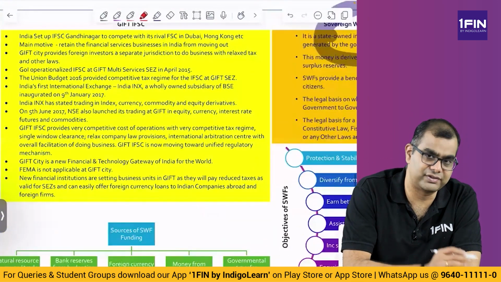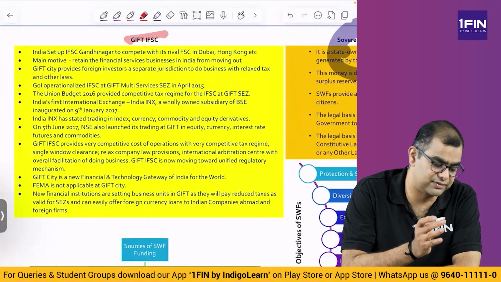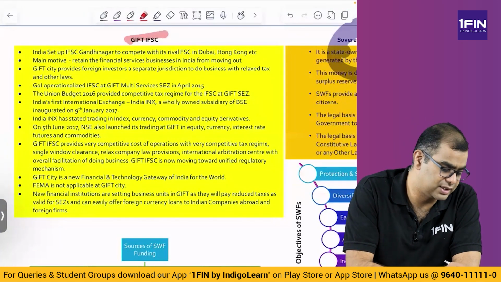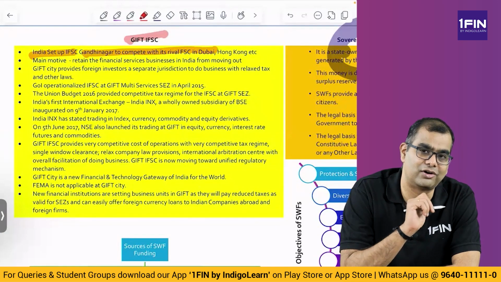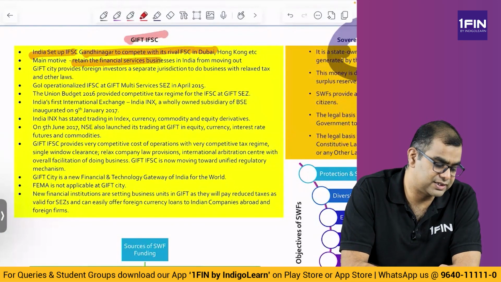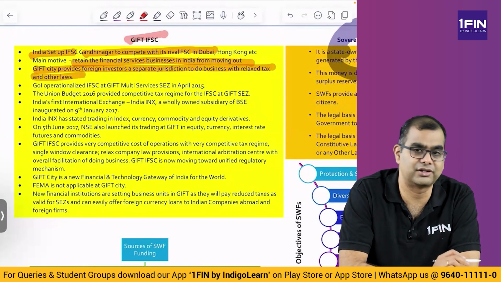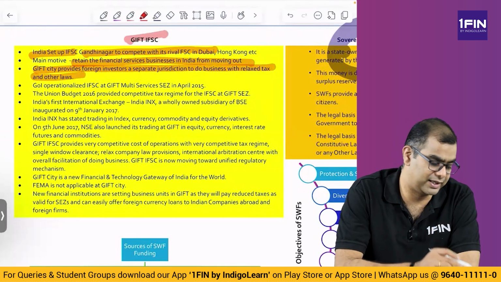Now, GIFT IFSC. What is GIFT IFSC? Gujarat International Financial Trade Center. That is what it is. India set up IFSC Gandhinagar to compete with its rival IFSCs in Dubai and Hong Kong. Main motive: retain the financial service business in India from moving out. GIFT City provides foreign investors a separate jurisdiction to do business with relaxed tax and other laws. So you have different laws applying there.